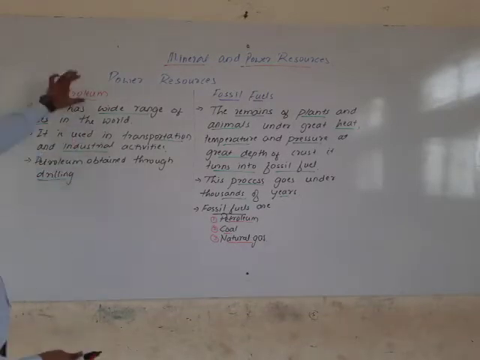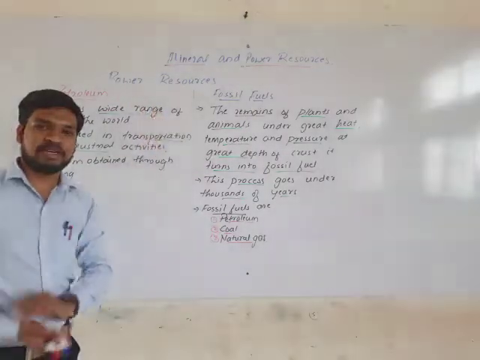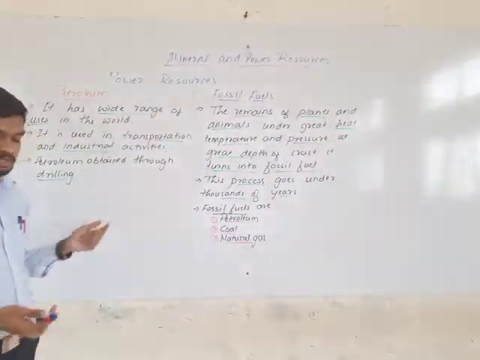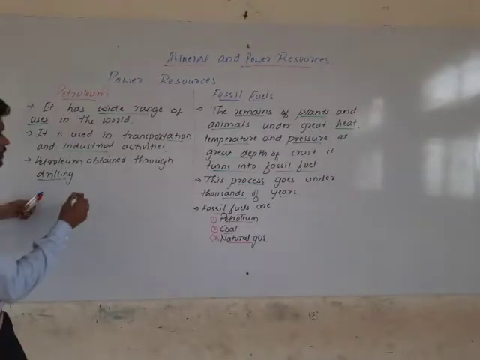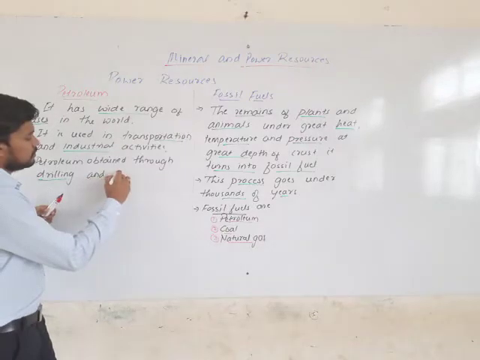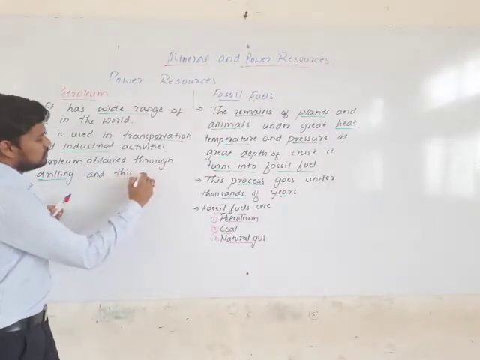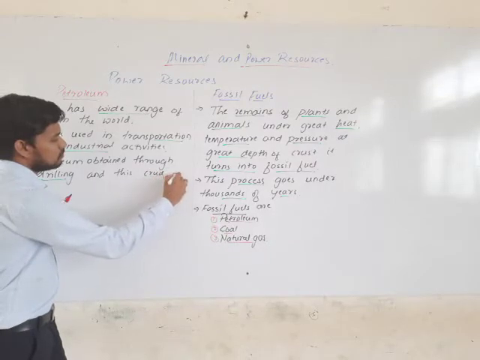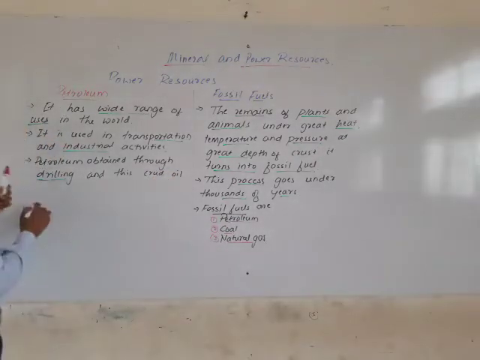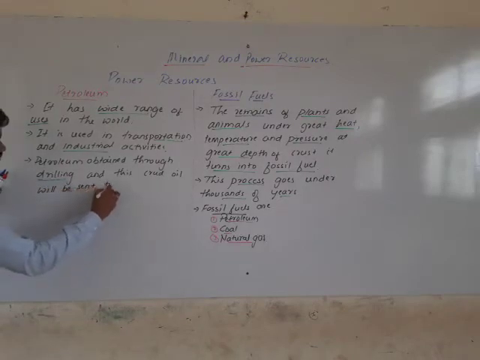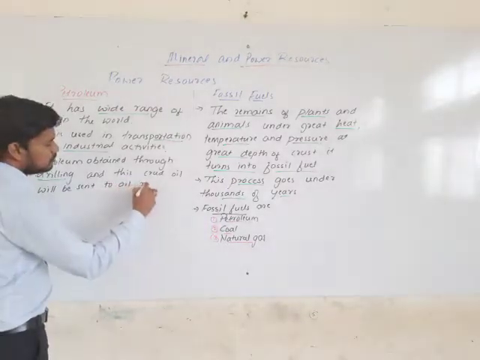Petroleum is one important mineral, extracted through the drilling process, and this crude oil will be sent to oil refineries.